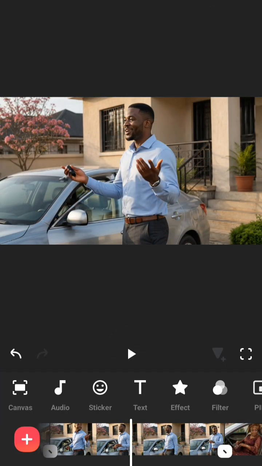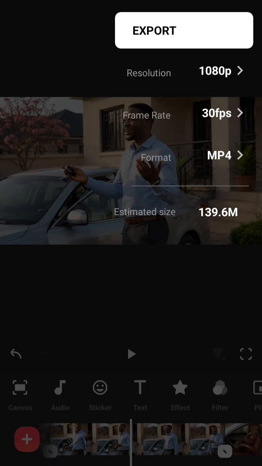So you click on export. Then export will bring you to the resolution. You might want to choose 2K, then 30, depending on the size you want, 50. So I'll be choosing 50 and look at the size. Then I have MP4. It has different resolutions, and the more the resolution, the sharper it becomes. This takes time actually, but at the end you get what you want.